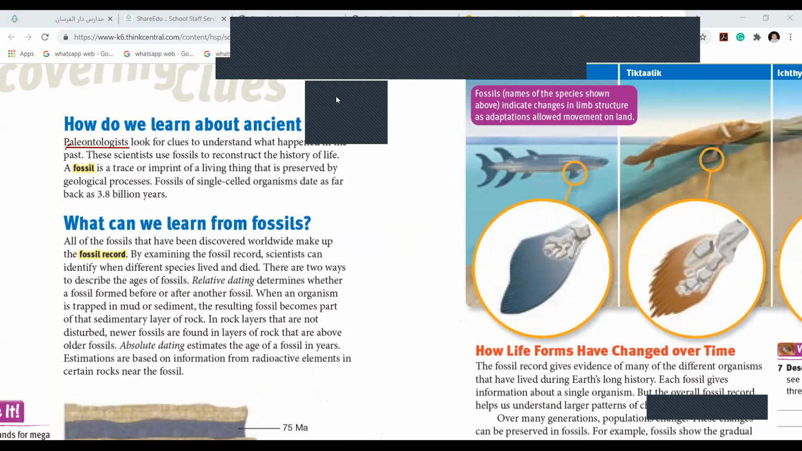Now, what is a fossil? A fossil is a trace or imprint of a living thing. It has to be of a living thing. A fossil cannot be of a non-living thing. It's a trace or imprint of a living thing that is preserved by a geologic process. It has its own process.